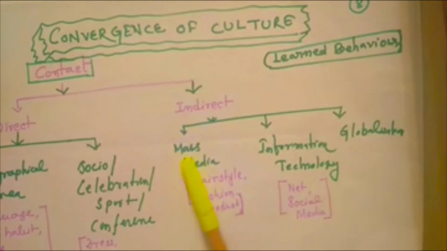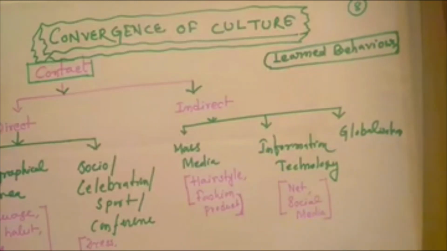Those are indirect convergence of culture, and information technology, net, and social media provide a platform for convergence of culture. We are adopting fashion and food habits through the net and social media, and this is a platform of virtual interaction with people. That virtual interaction is also responsible for the convergence of culture.